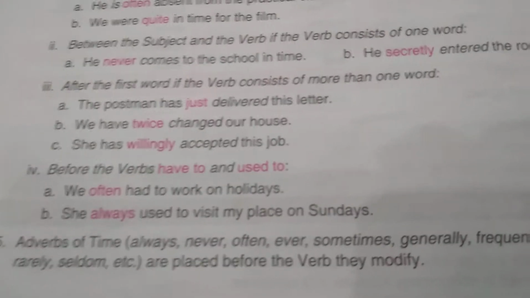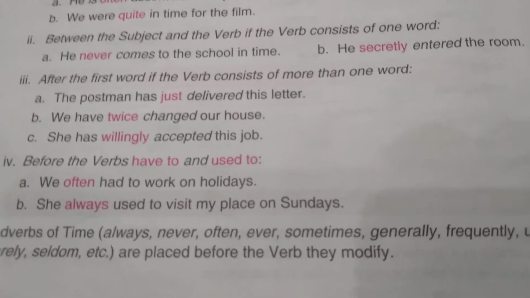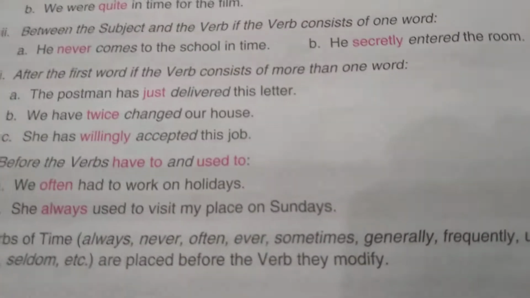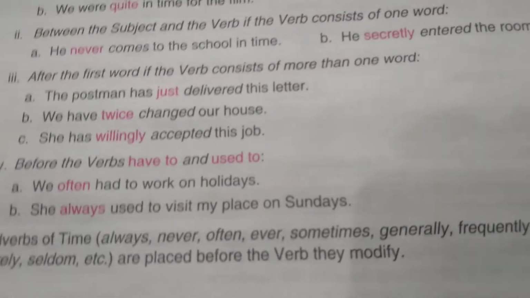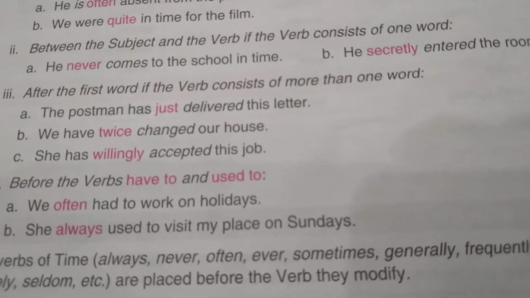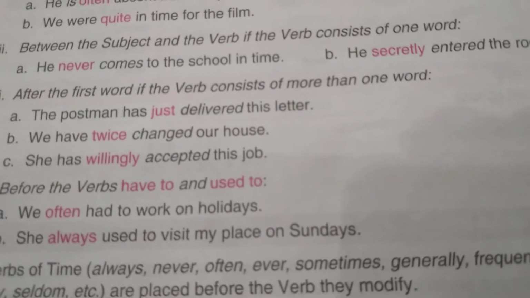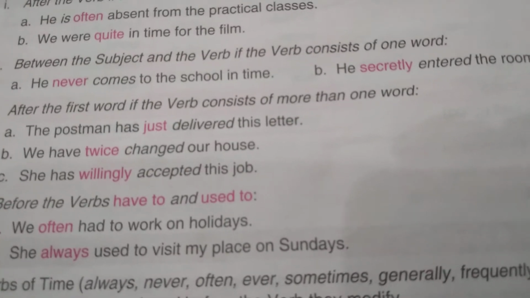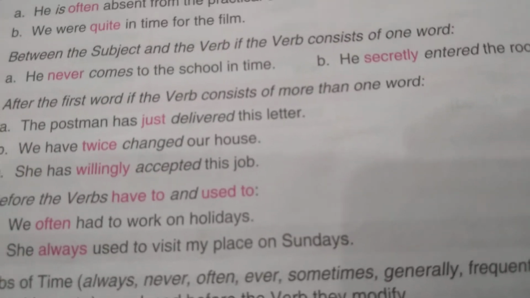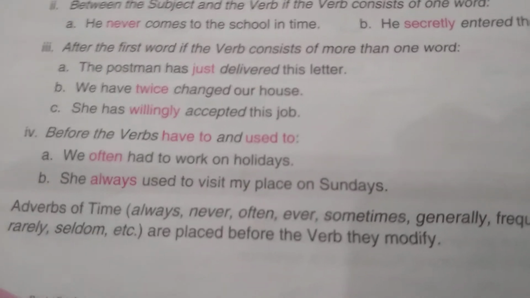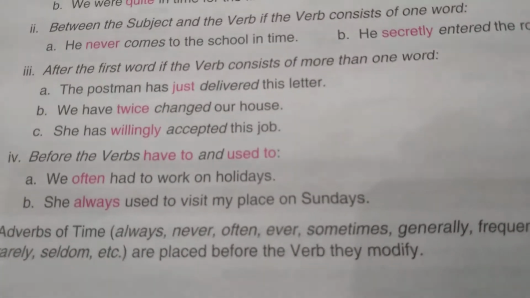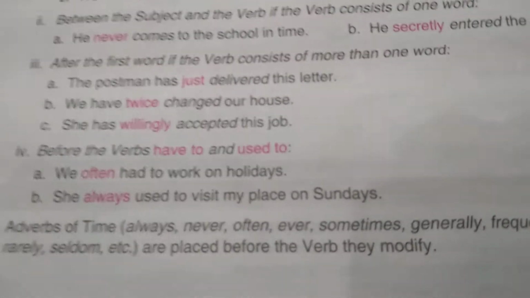Before the verbs have to and used to. If in the sentence there are the verbs have to or used to, then the adverbs will come before them, not before the main verb. For example, we often had to. Here had to is used, so the adverb is used before had to. She always used to visit my place on Sundays. Because the used to phrase is here, always, which is an adverb, is used in front of it.